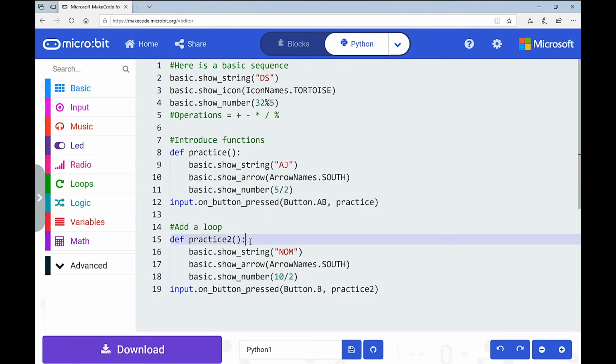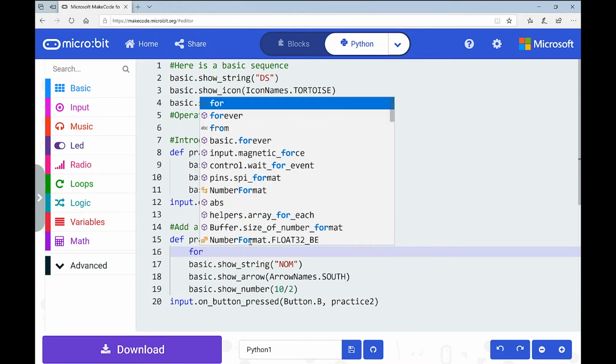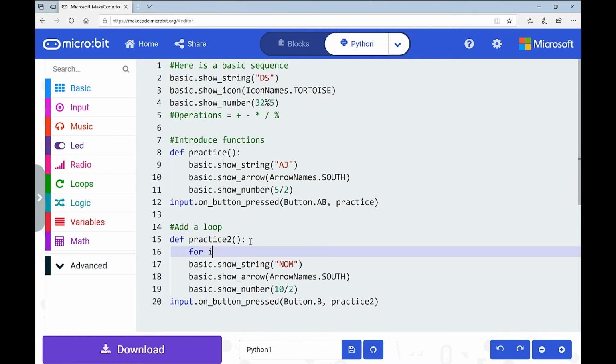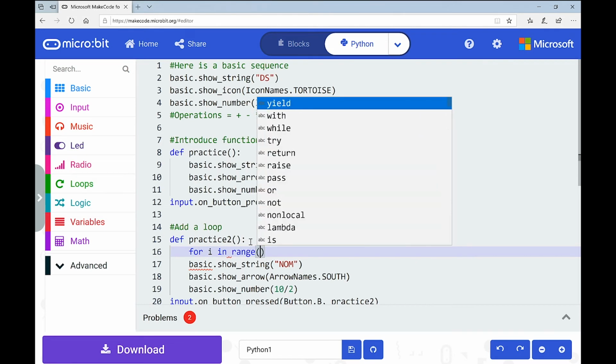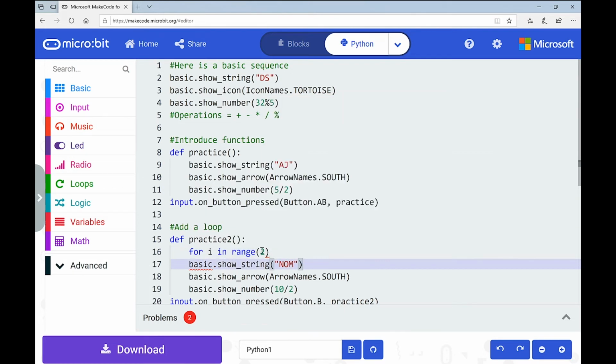So if I come in here to my colon, I'm going to just go down. And I'm going to add my for loop in here on line 16. And hopefully I explain it okay. I'm going to write in here for, okay, I, which is going to be my variable, in range, and I'm going to put in here 2. So that means that the variable, basically I, that you can see down here, that variable is going to iterate through this range below 2 times. I could change this to 10, change it to 15. So I'm going to leave it as 2 though in this case.